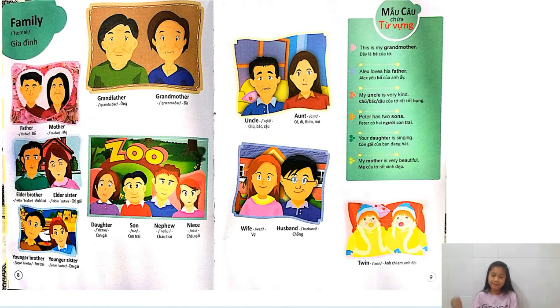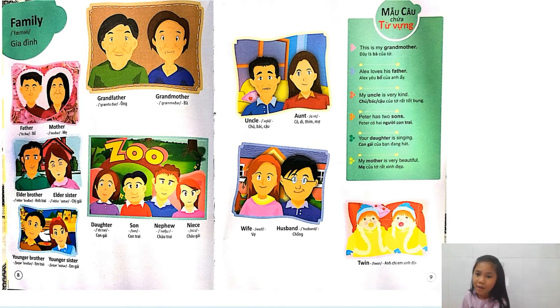Our next structure: Alex loves his father. It's really nice to love somebody. The word Alex here can be changed as a subject. Maybe we say Sarah, Mina, Looney, we can change. And the word father, we can change it into anybody, such as grandmother, father, daughter, husband, aunt, younger sister, older brother. We can say both of them, all of them. Remember it? Well, that's it for this structure.